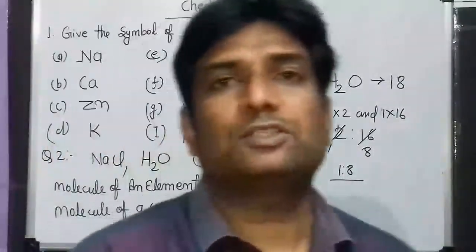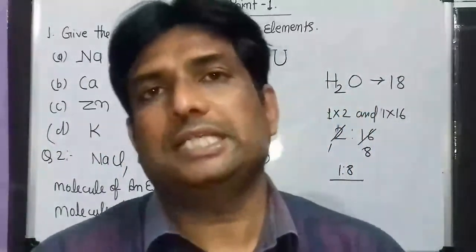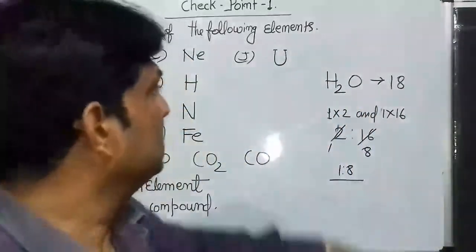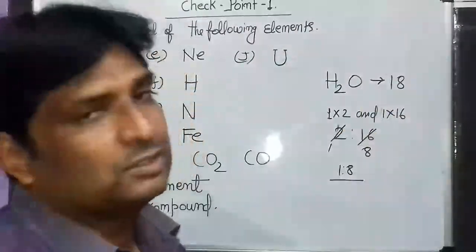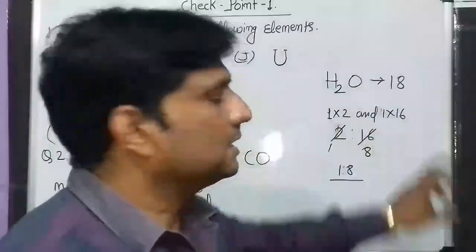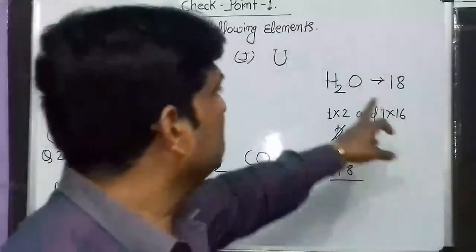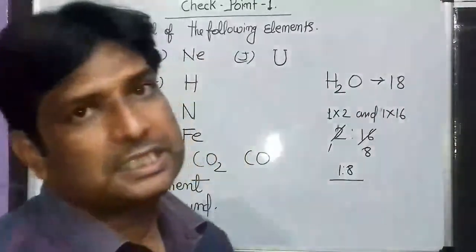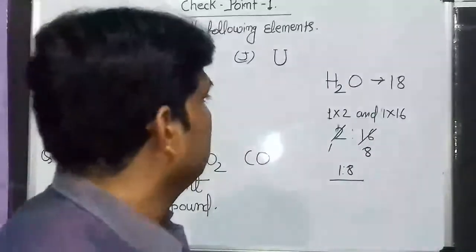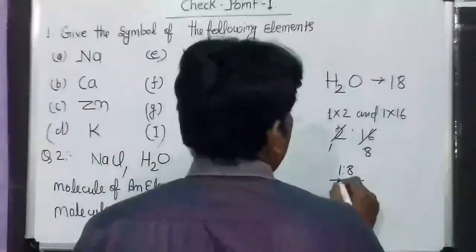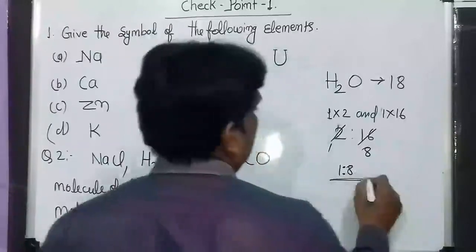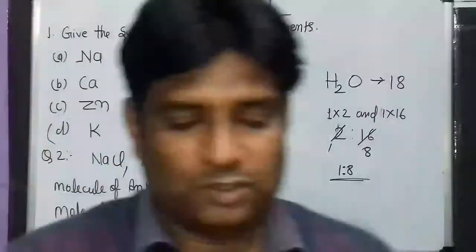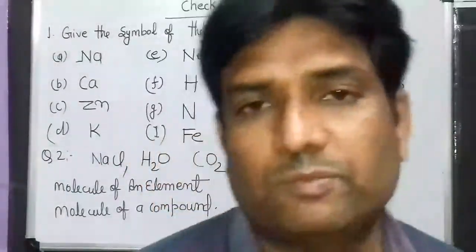And the atomic mass of oxygen is 16, and there is 1 atom of oxygen here, so we write 16. Then 1:8 by mass. Okay, the answer is 1:8 by mass.